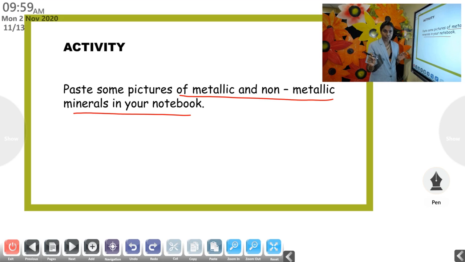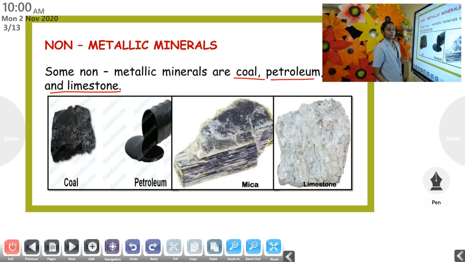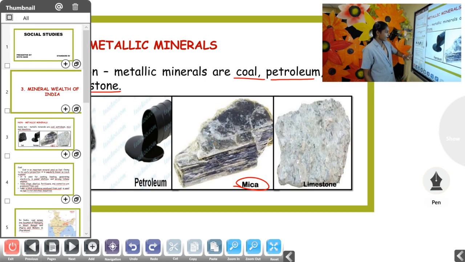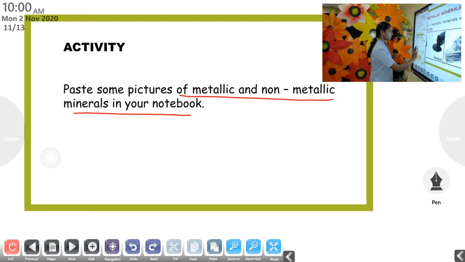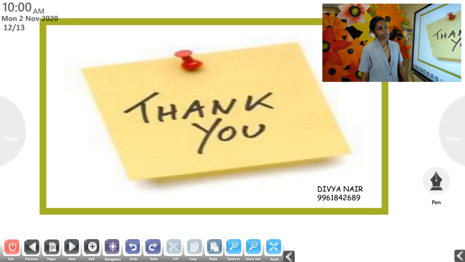If the name is not mentioned there, then you must write the name just like this: coal, petroleum, mica, limestone. If the name is not given, you have to write what it is. Okay? So this is the activity. What is the activity? Paste some pictures of metallic and non-metallic minerals in your notebook. Very simple activity. Okay, so this is where we finish.